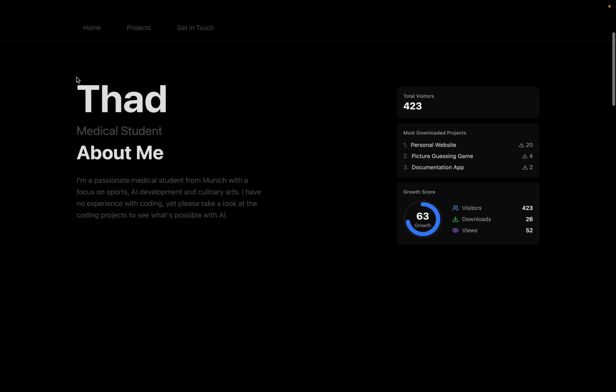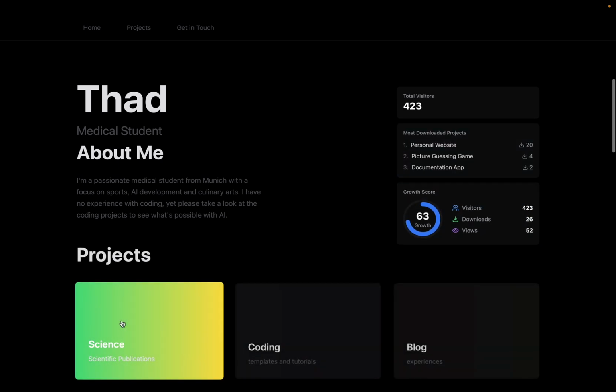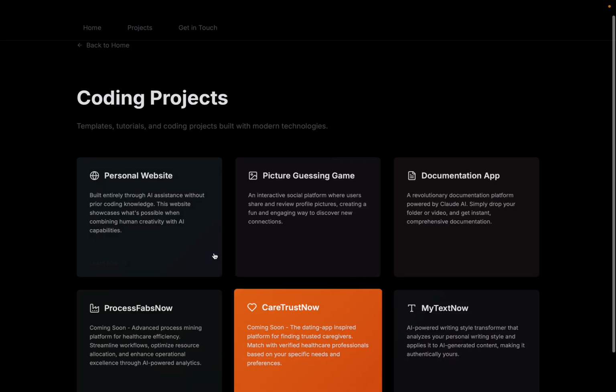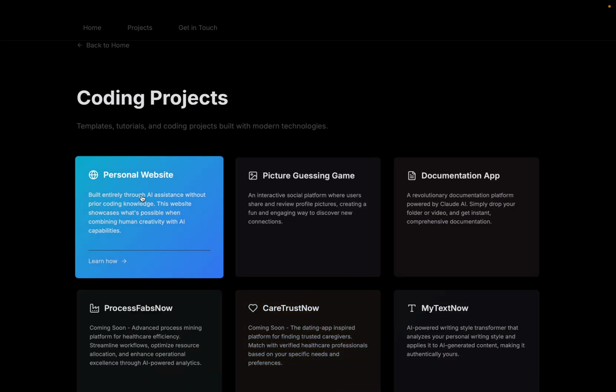So we have a little dashboard here, which has some information about me, and then of course some user metrics, like the visitors, the downloaded projects, and some nice graphs. At the bottom we have the projects, some science stuff that I've been doing, coding, and a blog. So the coding is going to focus today on the personal website.